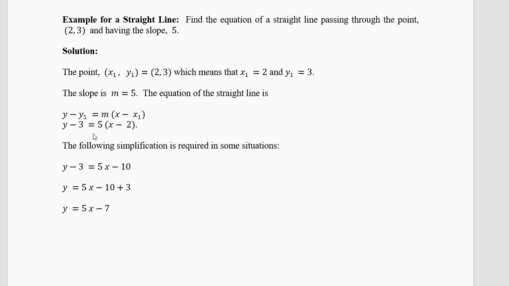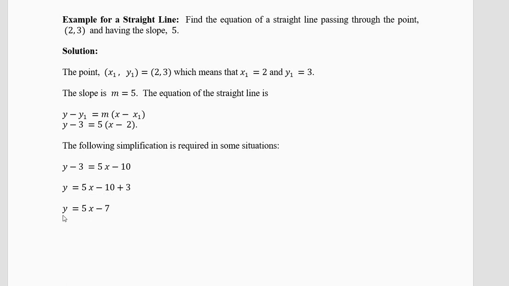Now you can open these brackets and do some algebra. So this is the equation of your straight line. Now open the bracket, you will get 5x minus 10. Take this minus 3, it will become plus 3 on the right hand side. When you go across the equal sign, the sign changes from plus to minus and minus to plus. 5x minus 10 plus 3 is 5x minus 7.